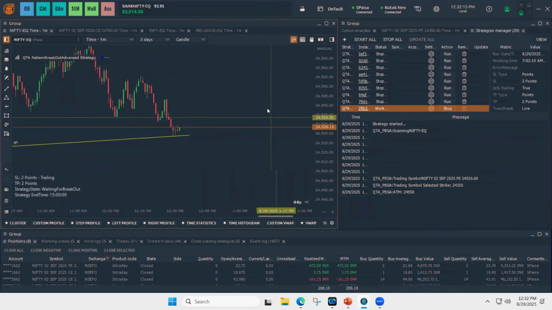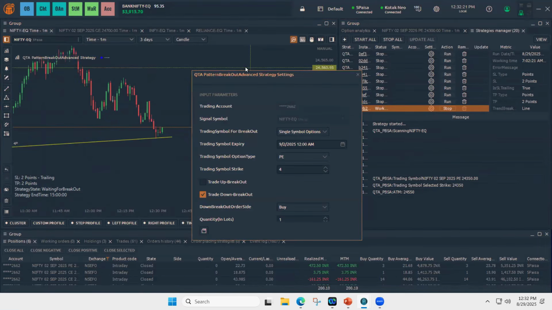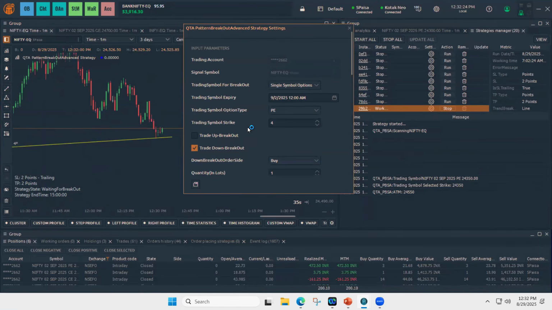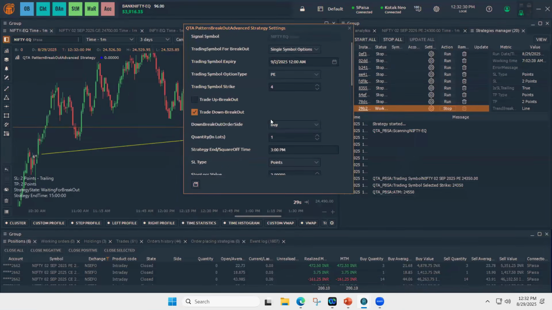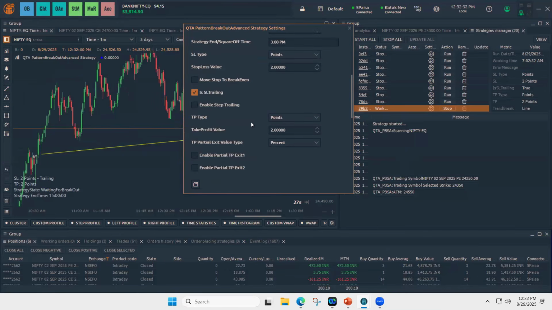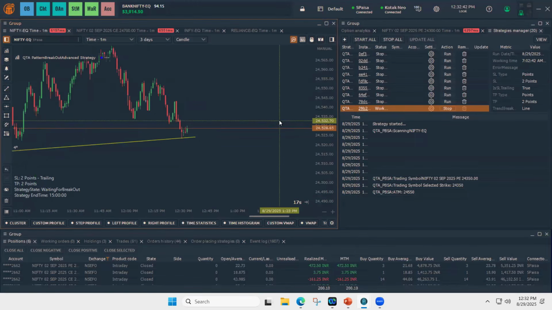So in this example, it already took the 24,350 strike as part of the symbol strike that we gave here, 4 strikes out of the money, and it's waiting for the breakout. Hope this is clear to everyone, and we'll answer all the questions during the Q&A session if there are any doubts.